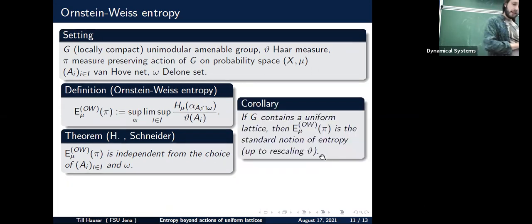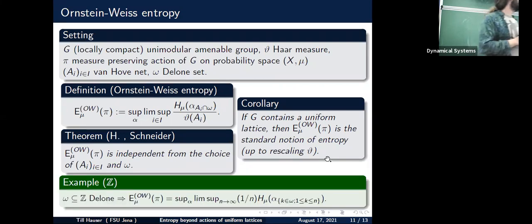And a nice corollary of this stuff is that if G contains a uniform lattice, then one can just use this uniform lattice instead of omega. And we obtain basically the standard notion of entropy, and we see that this is the same as the standard one as soon as I have a uniform lattice. Up to some rescaling of beta. This depends on the fundamental domain of my uniform lattice, if you're familiar with this notion, so beta, the Haar measure of this quotient basically. It is just up to some rescaling of my beta.